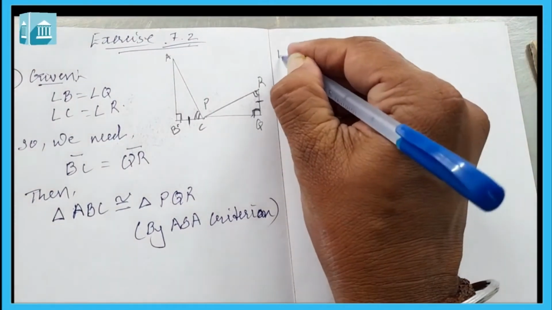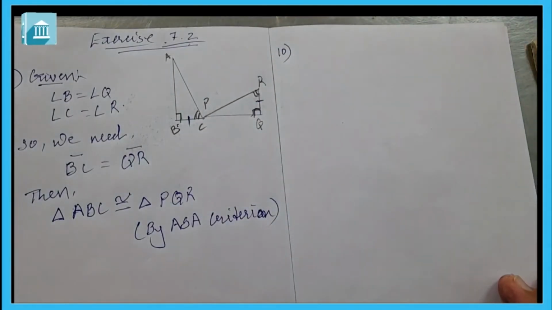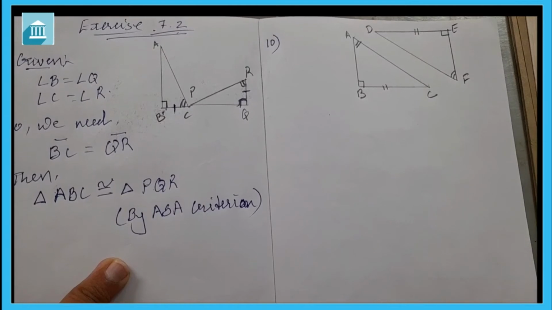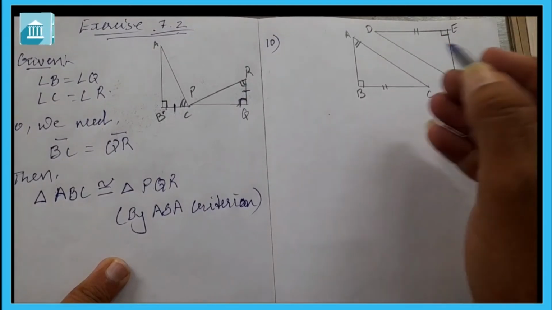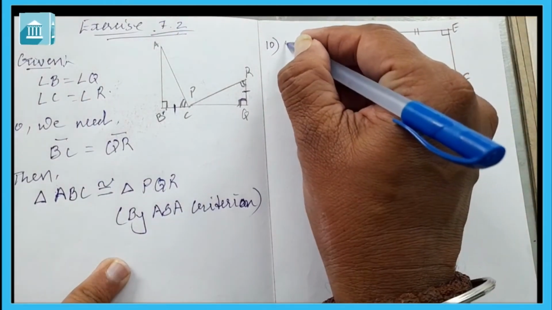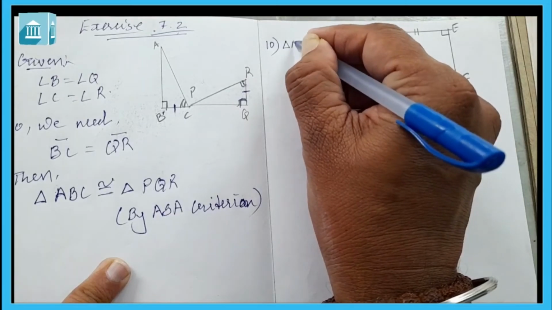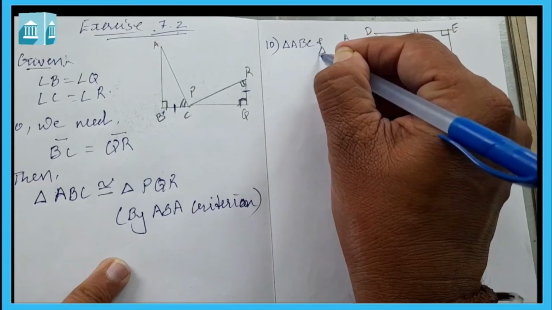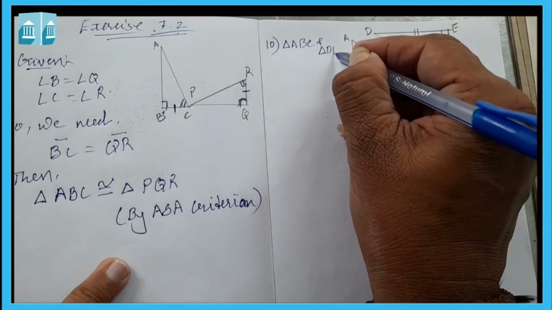Now let us see question number 10. In question number 10, two triangles are given, triangle ABC and triangle DEF.